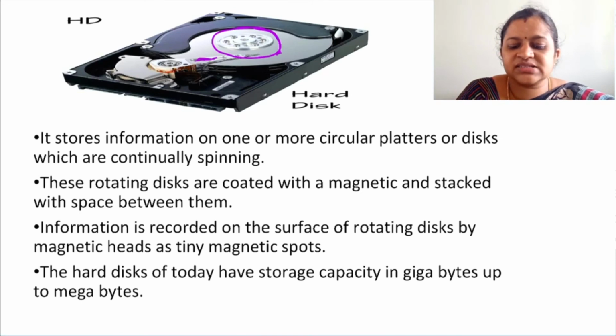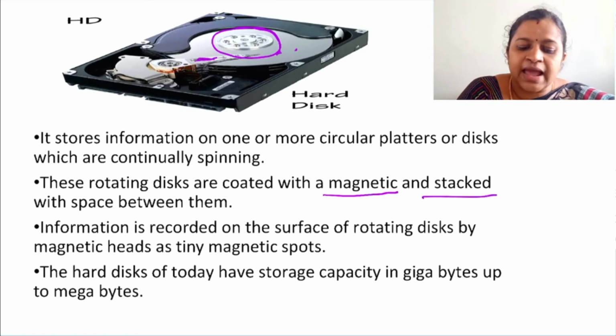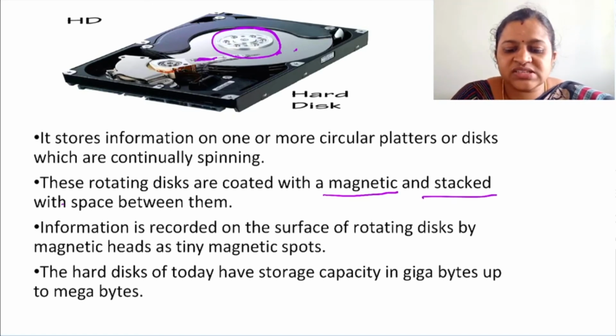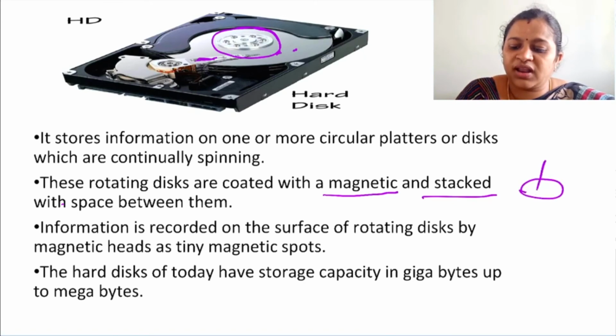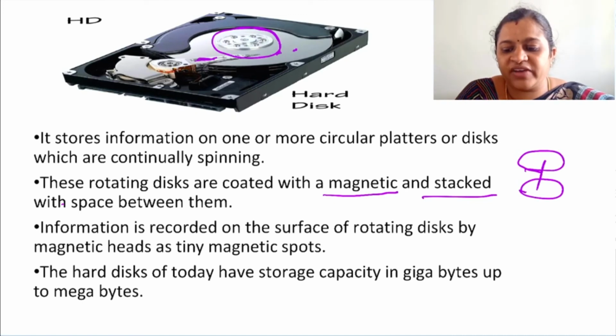These rotating disks are coated with magnetic material and stacked with space between them. There will be one or more disks, stacked means placed upon one another like this with some space, in order to avoid overlapping of data.